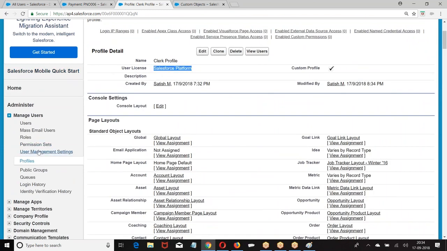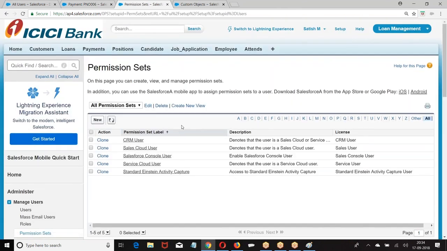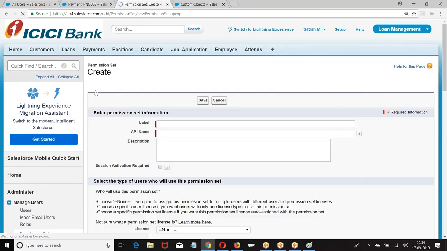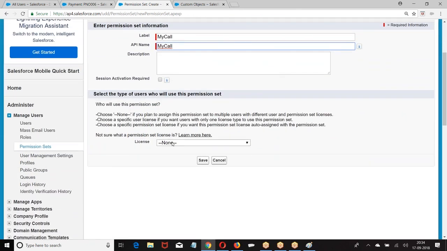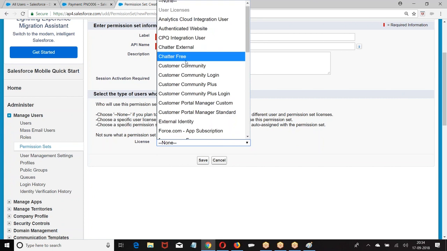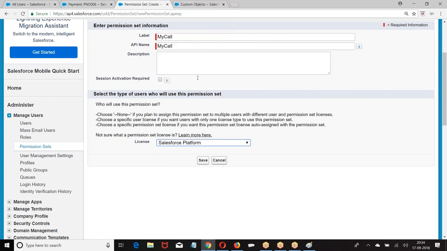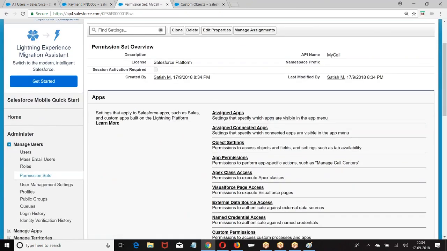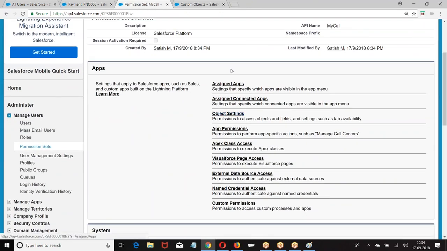Go to permission set, new permission set. My call. Then which license? This permission set was designed for Salesforce platform people. Now what do you want to assign? Whatever we are giving through profile, everything can be assigned from here.